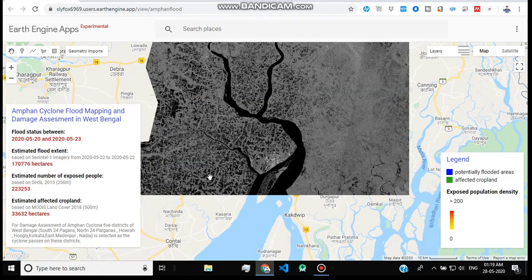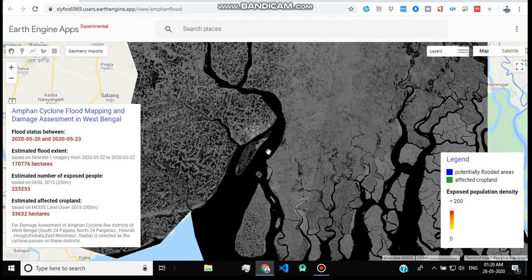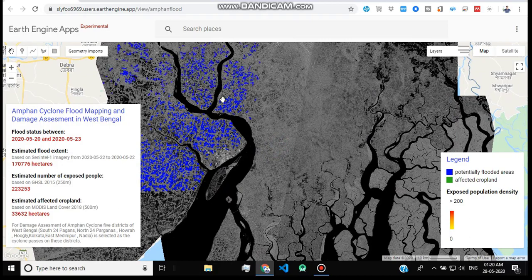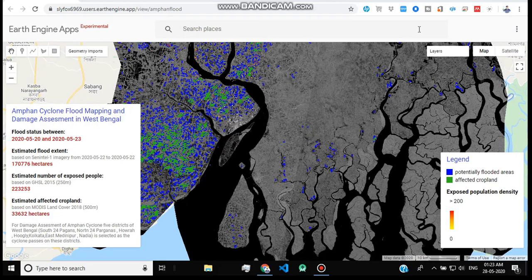Here I have used the Sentinel-1 SAR image, because SAR imagery is perfect for flood mapping and damage assessment. I have taken two images for my assessment, one before Amphan and one after Amphan. The before image I have taken on 15th May, and the after image on 22nd May.